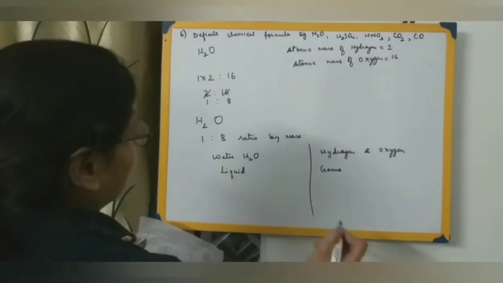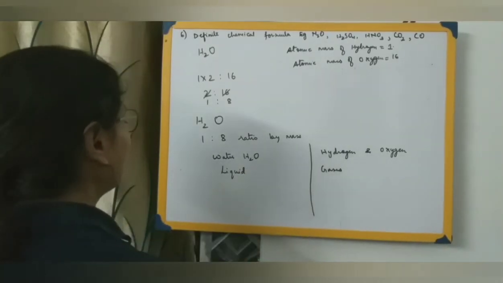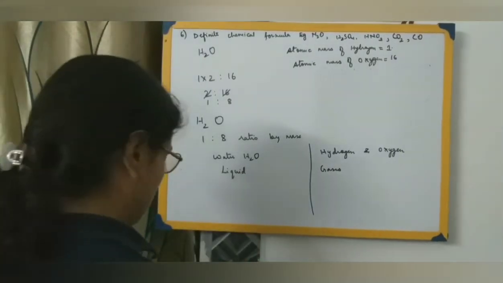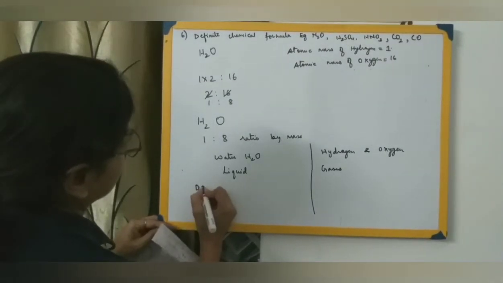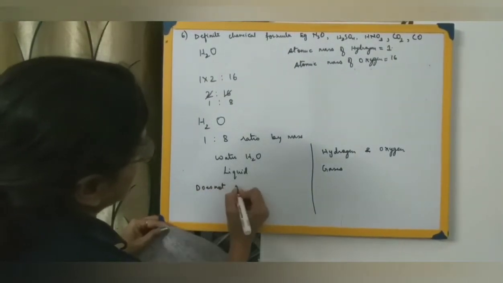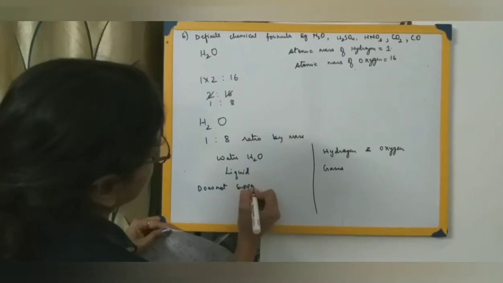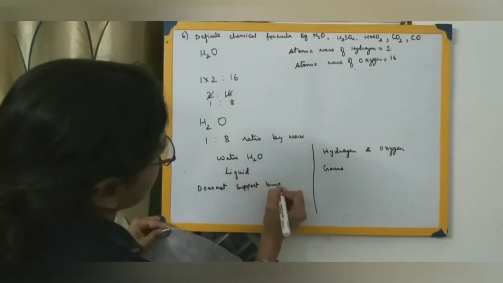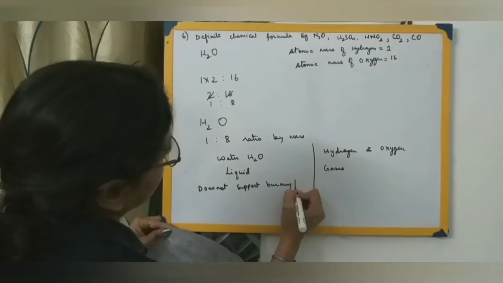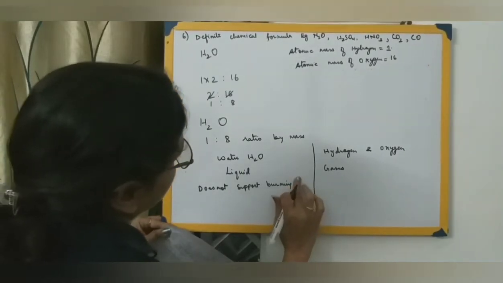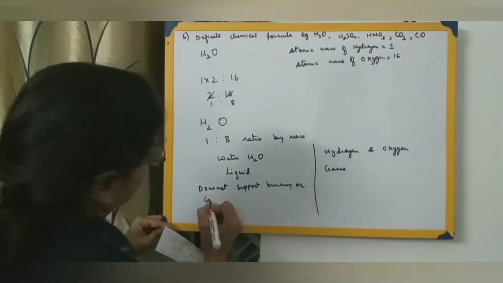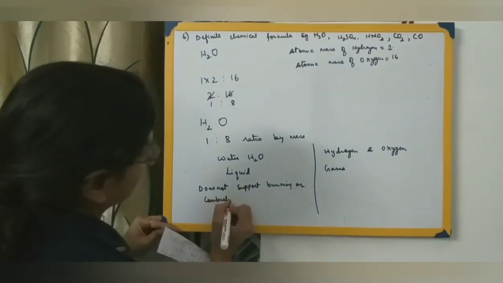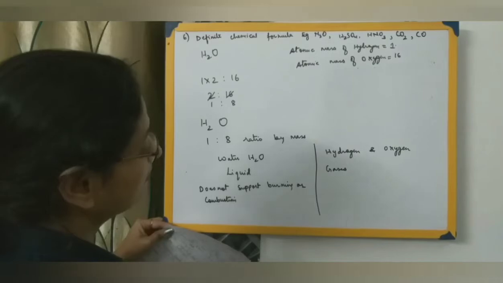Then what about water? Does it help in combustion or in burning? No, it does not support burning or combustion. Water itself does not burn.